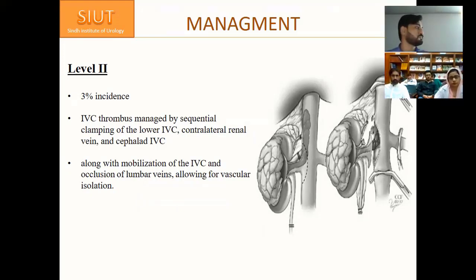Can you add something regarding sequential clamping? How is it done and what are the precautions that we usually take?